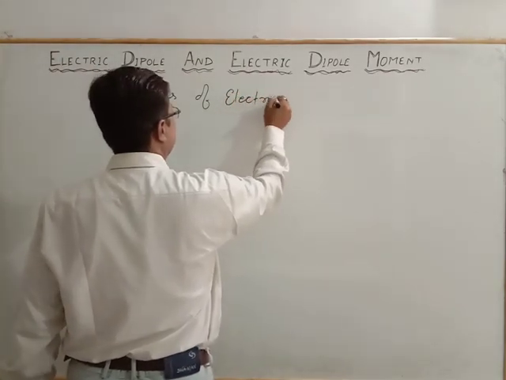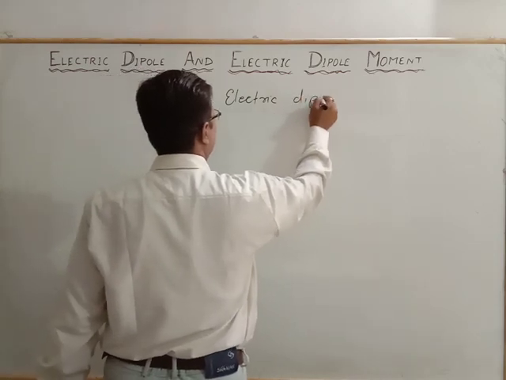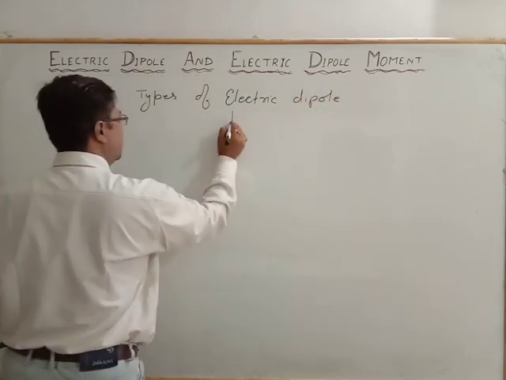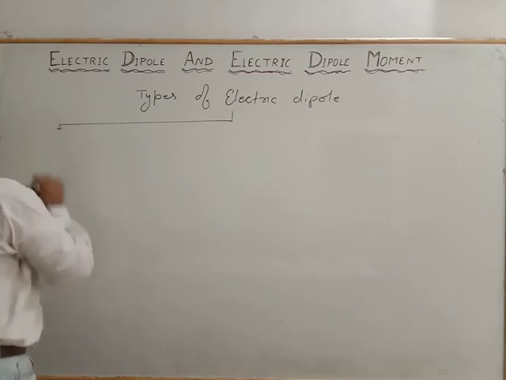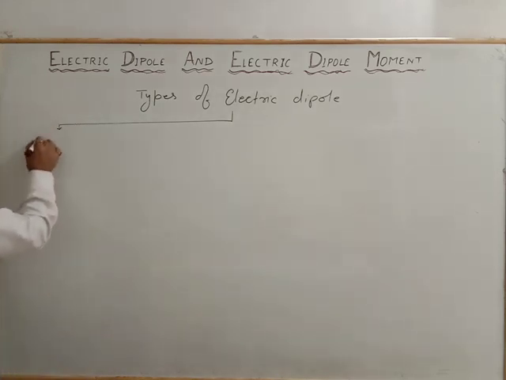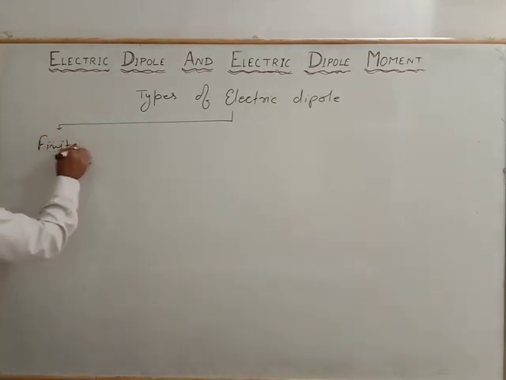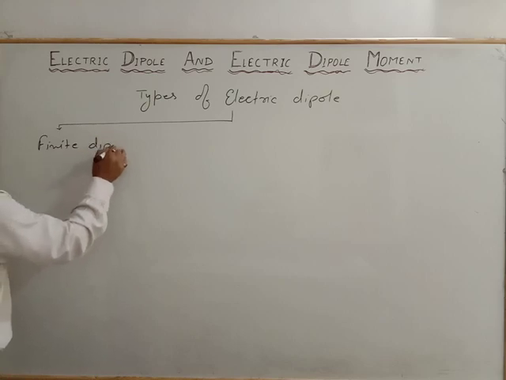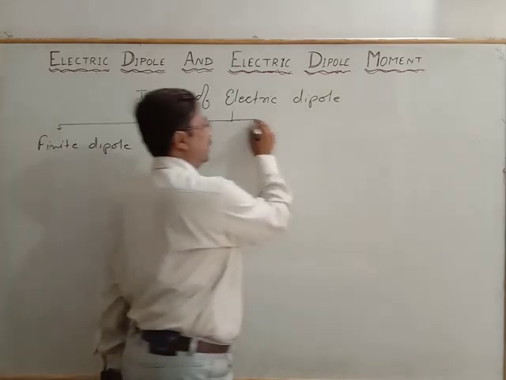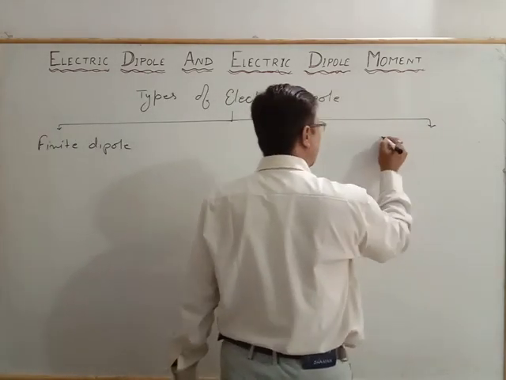Here we will see one is the finite dipole, and another one is the ideal dipole.